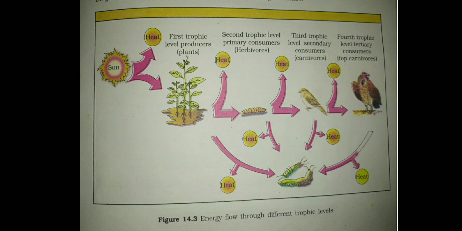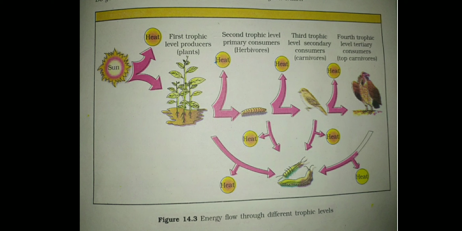So there also a transfer of 10% energy takes place. Overall, we can understand 1% of the total solar energy is trapped by the green plant, and 10% energy is transferred from one trophic level to the other, and that is called the 10% law of energy.